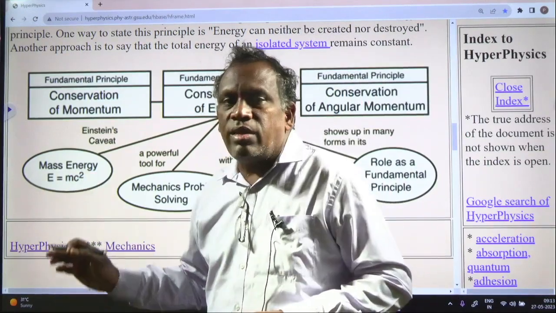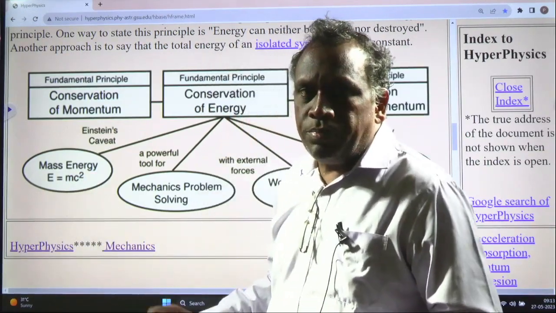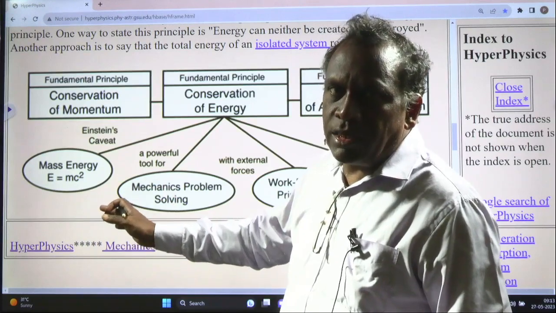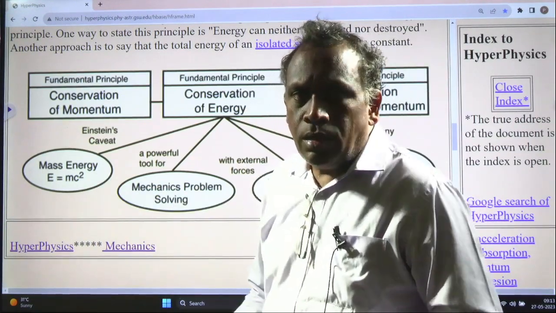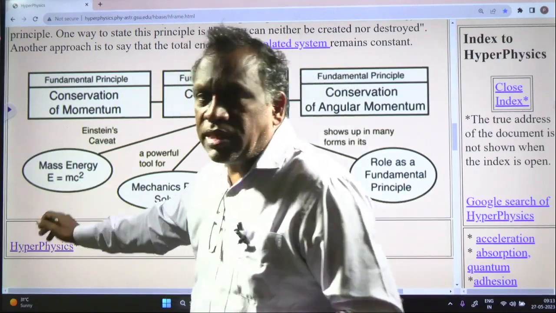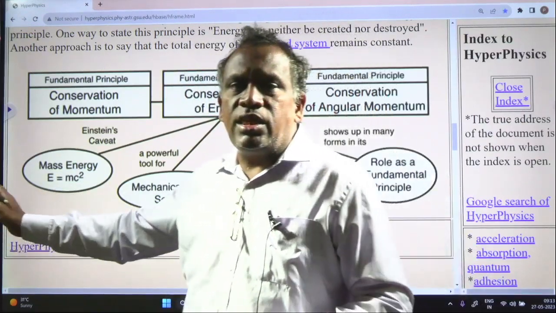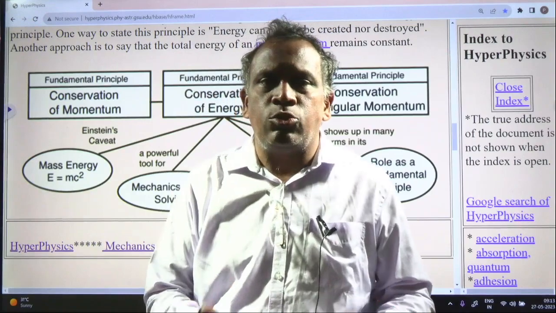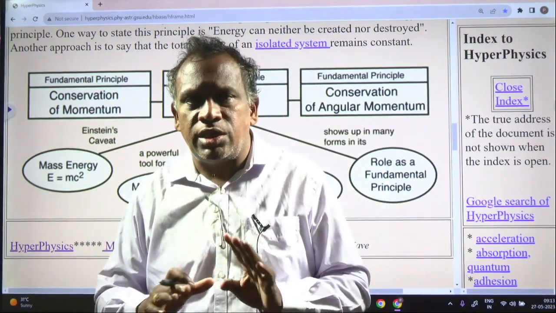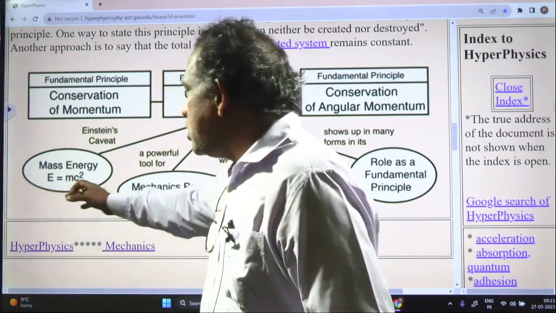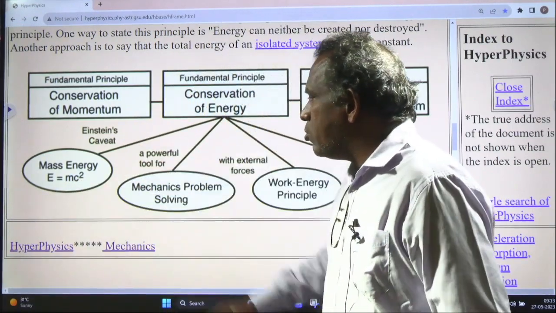Here c is the velocity of light in vacuum, 3 into 10 to the power of 8 meters per second. So this is Einstein's mass-energy equivalence. Energy and mass are mutually convertible into each other. That equation is E is equal to mc square, Einstein's equation.